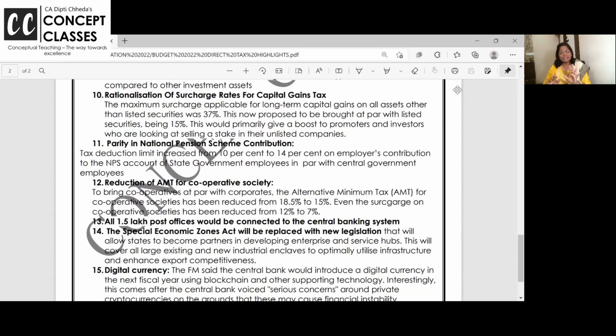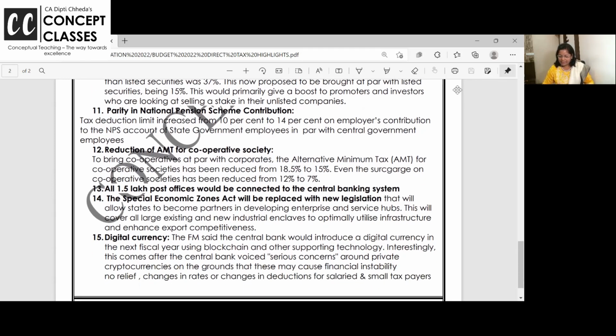I want to repeat. On par with central government, for state government employees also, the employer, that is the government, can contribute up to 14%. Okay, right.